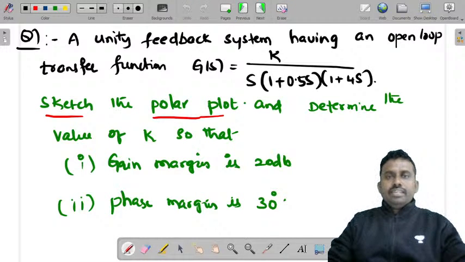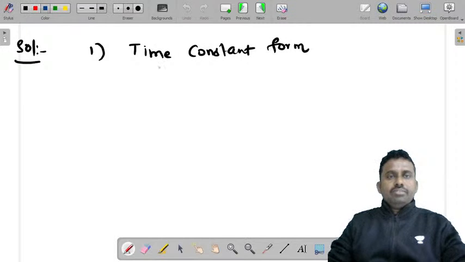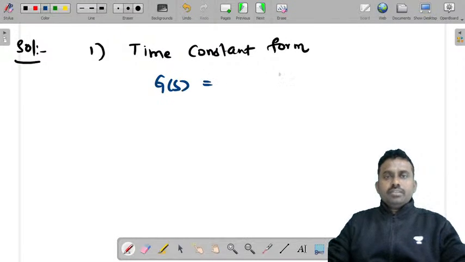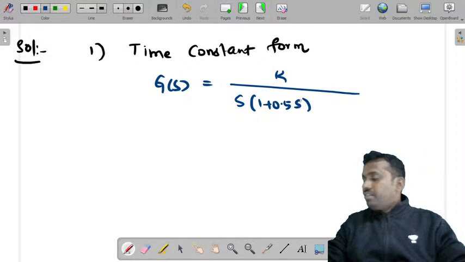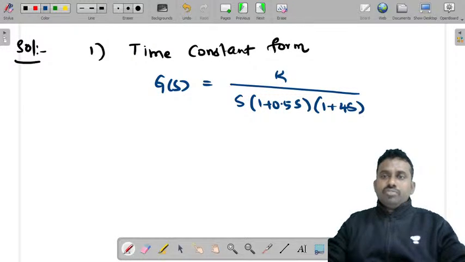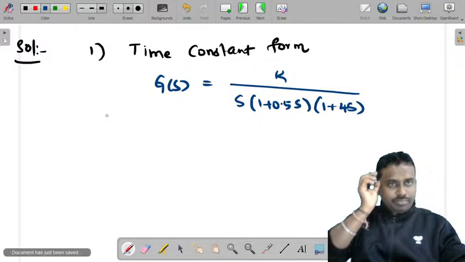But it's already given in time constant form, so you can write directly what G(s) is equal to: K by s into (1 + 0.5s) into (1 + 4s). This is the first step, right?